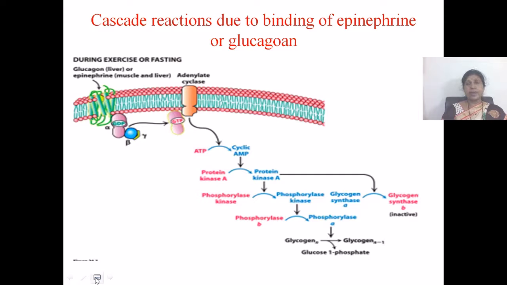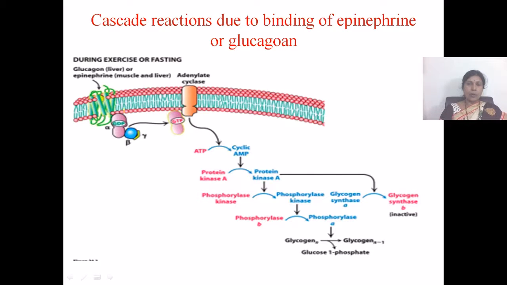Glucagon released by the alpha cells of the pancreas is transported by the blood to the liver. The liver cells contain specific receptors called beta adrenergic receptors. These receptors are associated with G protein on the cytoplasmic face of the cell membrane. Hence the receptors are called G protein coupled receptors.